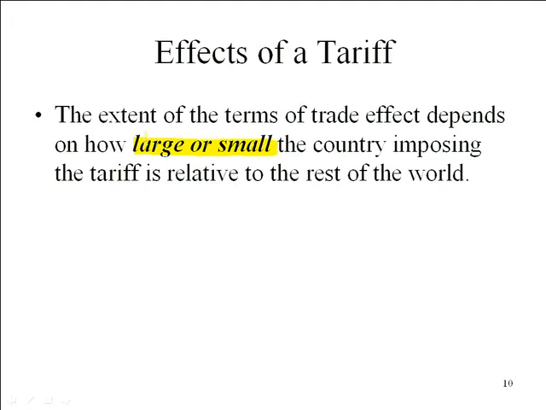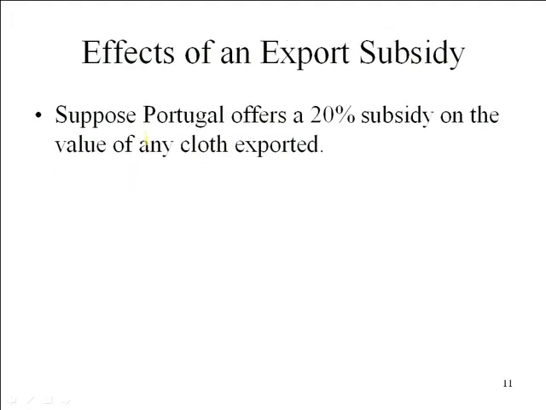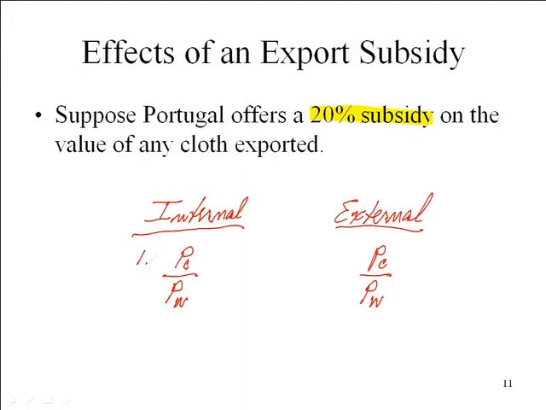Okay, so remember, an export subsidy is just a payment that is made to a firm that exports. So once again, we need to think about internal prices and external prices. Our external price is just whatever the relative price of cloth was. And before the imposition of the subsidy, internal prices will be the same. But now we're giving a payment to a firm that exports. So in Portugal's case, of course, that's cloth. So cloth prices in Portugal are going to rise by 20%.